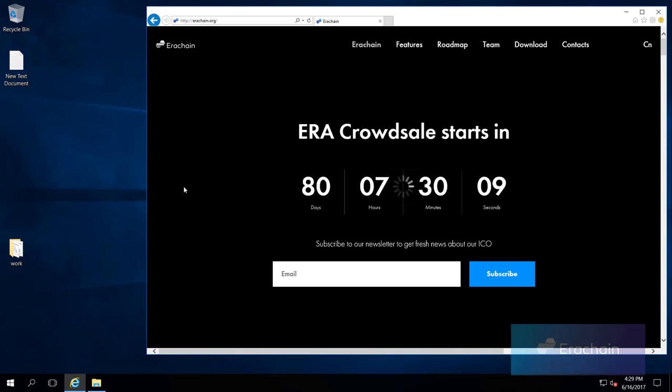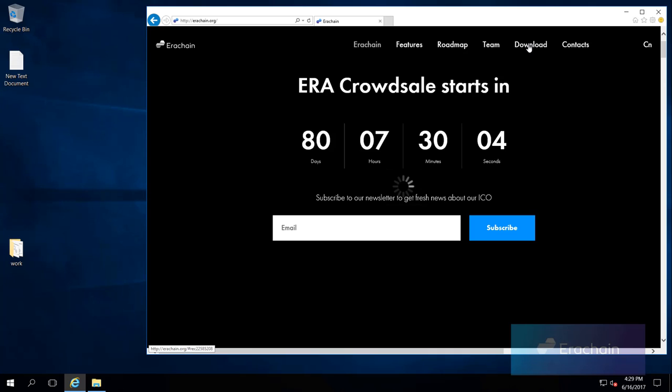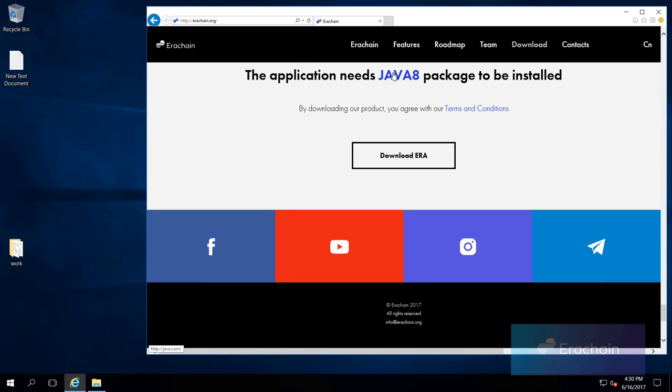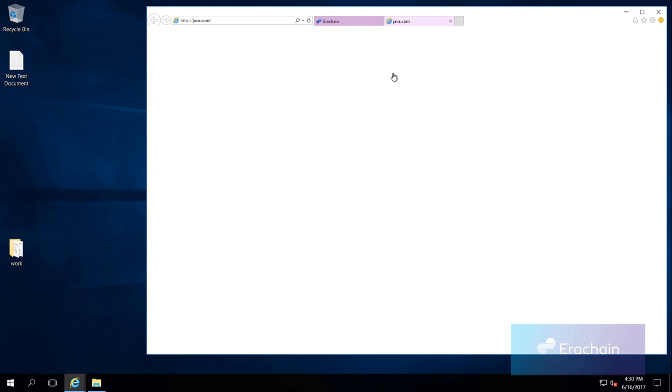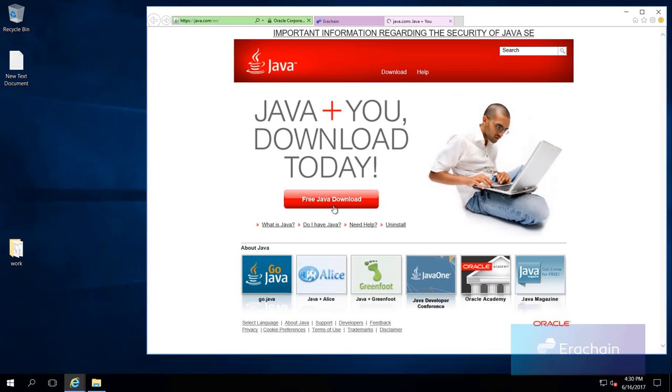The download era. Go to the website erachain.org. On the website erachain.org, click the download button in the menu bar. It takes you to the download section. In the download section, please download the Java package and install it on your computer.